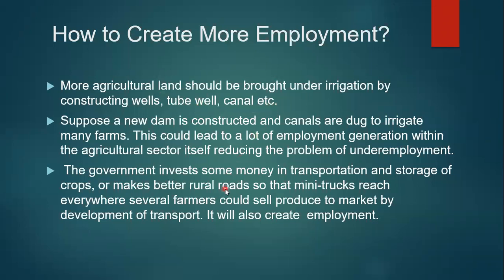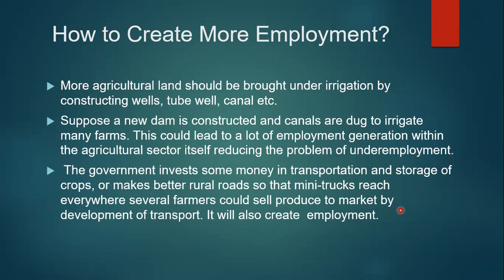In this case, they will need a transportation system and storage facility. When the transportation system and storage facility are provided, that will give jobs to more and more people. In this case, we can create employment in the villages.